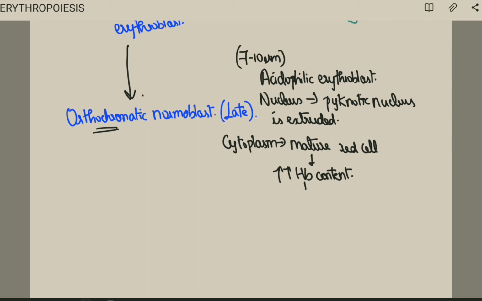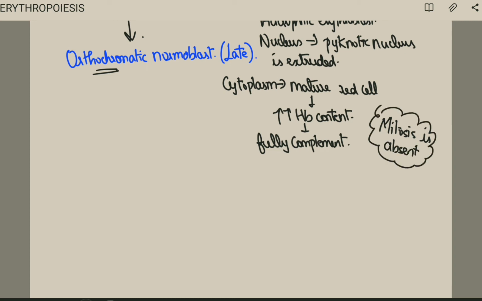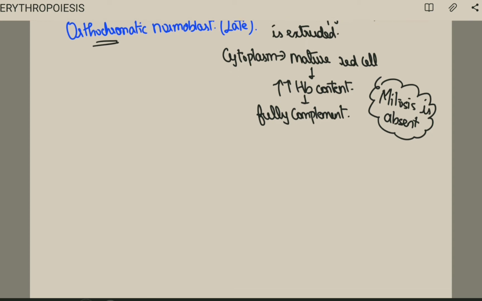So here the hemoglobin is fully complement. And here the mitosis will be absent. Very important. Mitosis is absent in this orthochromatic normoblast. So here the hemoglobin will be fully complement and mitosis will be absent.